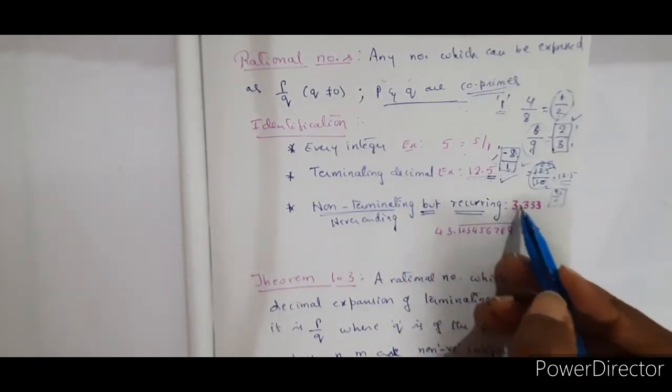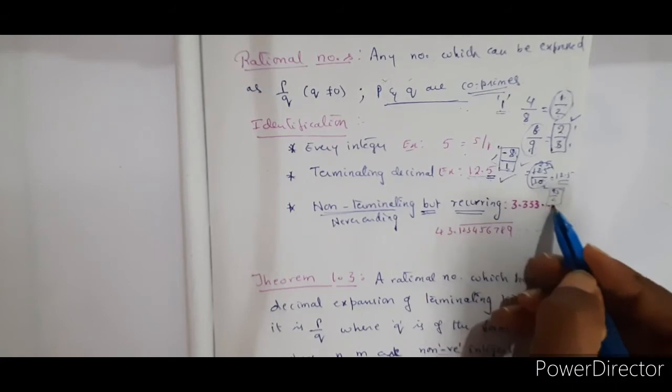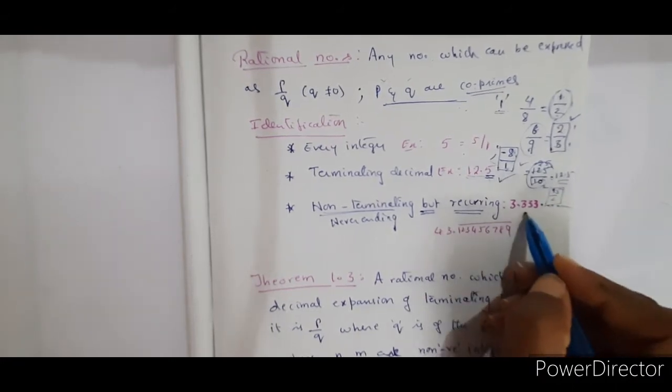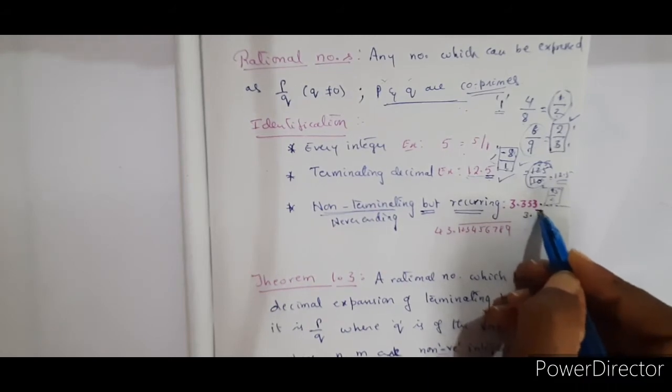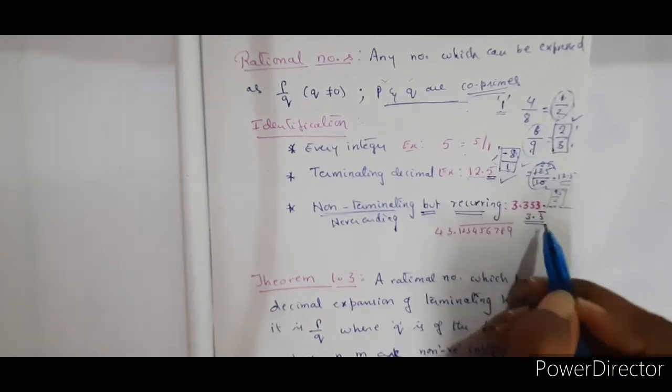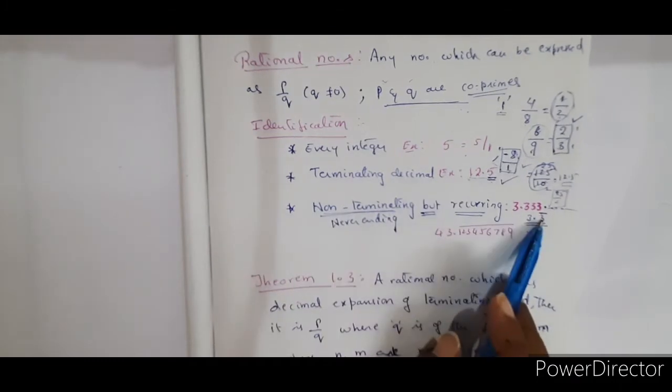Now, example: 3.33333333 never ending. That means this can be expressed as 3.3 bar. Such numbers are also rational numbers.